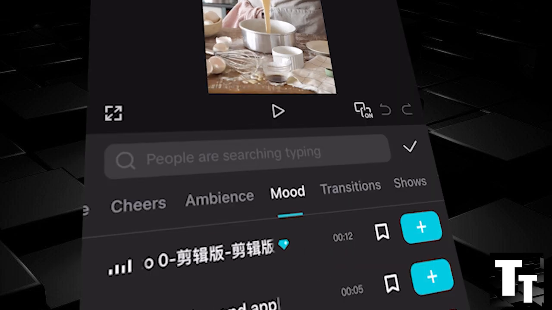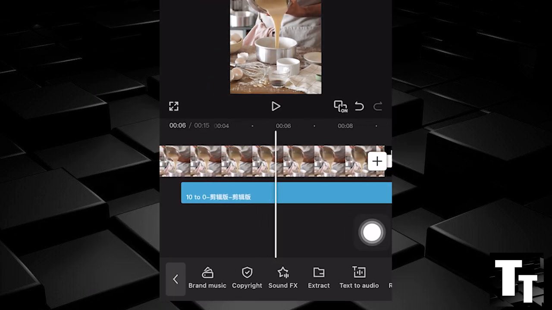This will help you access the mood sound effects in CapCut Mobile completely for free tutorial.